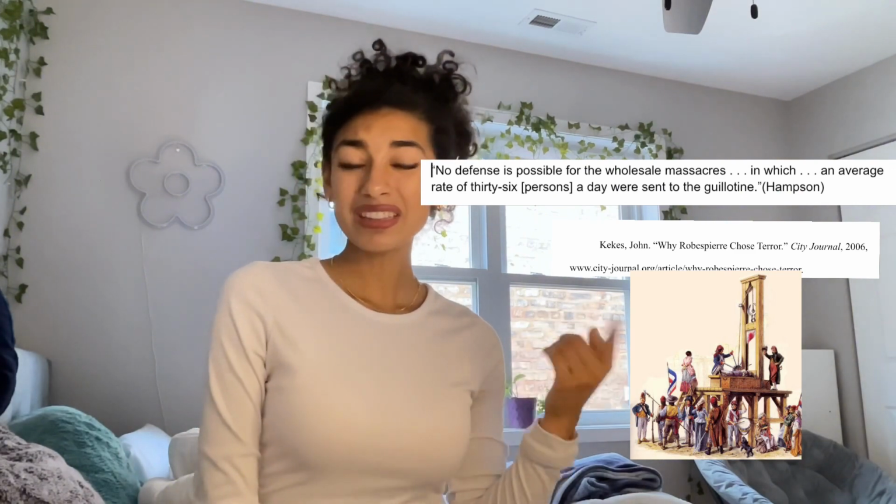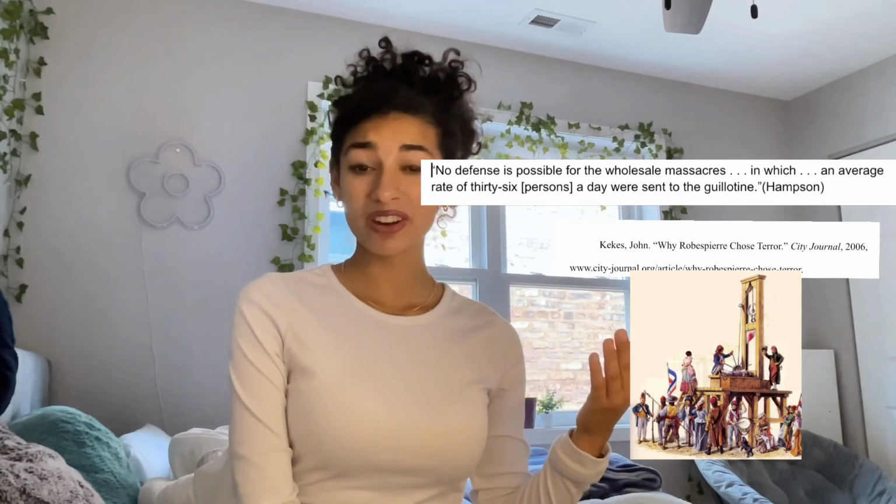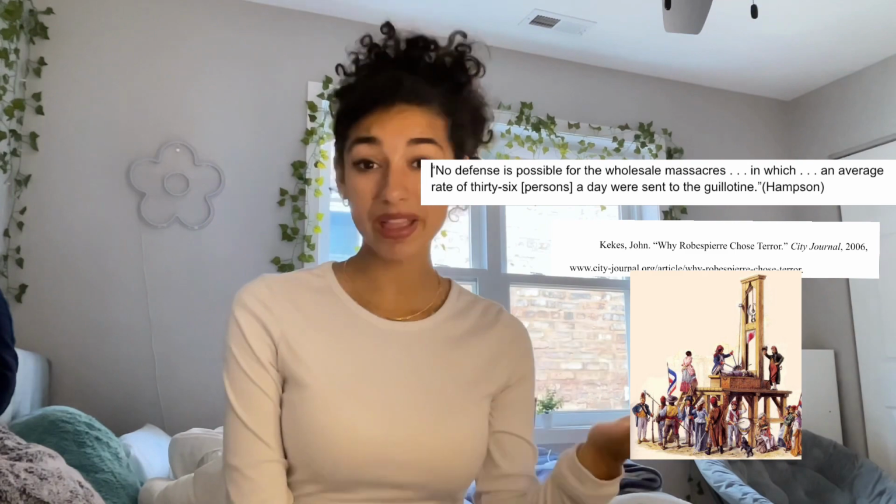Then the conflict between the Girondin and Jacobin factions led to executions of each group, with the guillotine frequently used to execute Girondin revolutionaries like Antoine Lefebvre or Georges Danton. This quote is by Dr. Hampson, an English historian, and I think it perfectly reflects the brutality that occurred in the 1790s from the massacres. The sight of the guillotine was a reminder of the consequences of opposing the revolutionary government. It became a tool of intimidation.